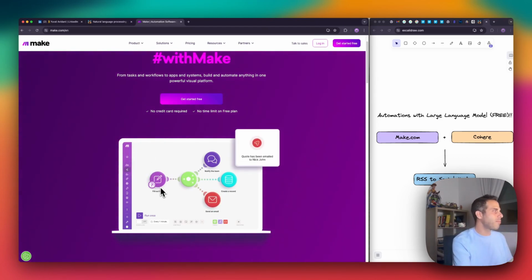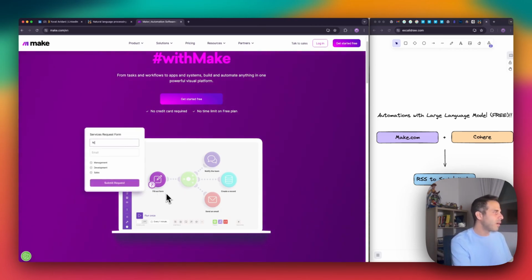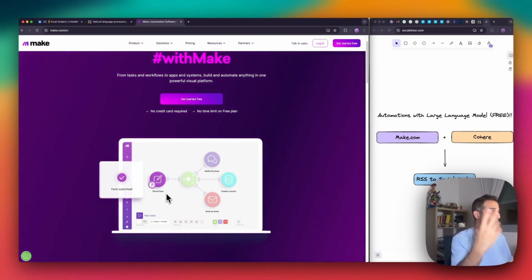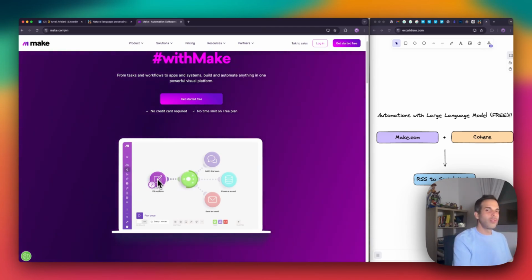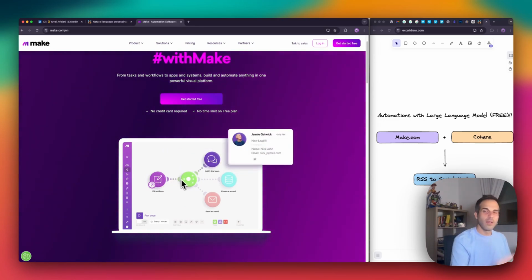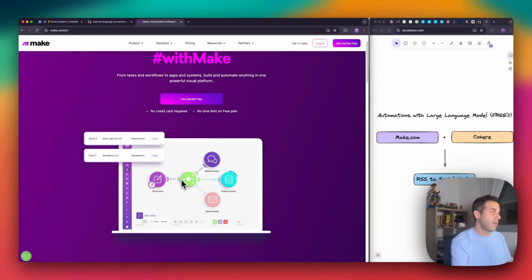In this example, we see a purple circle, and underneath it, we see fill out form, which means that each time some form is filled in and submitted, we want to trigger an action. So each time this operation occurs, we will try to understand and define which trigger, which automation process, we want to set up.